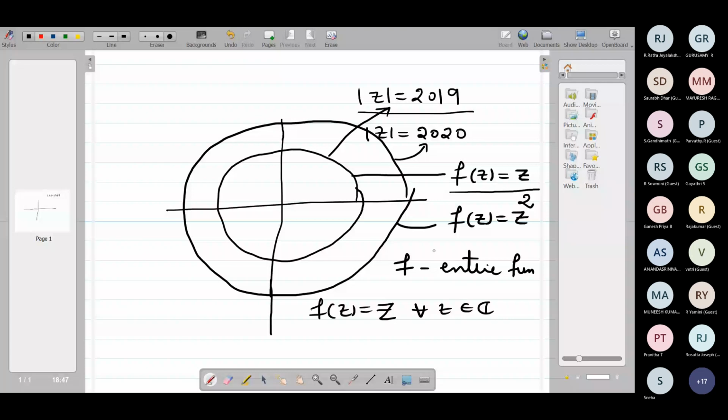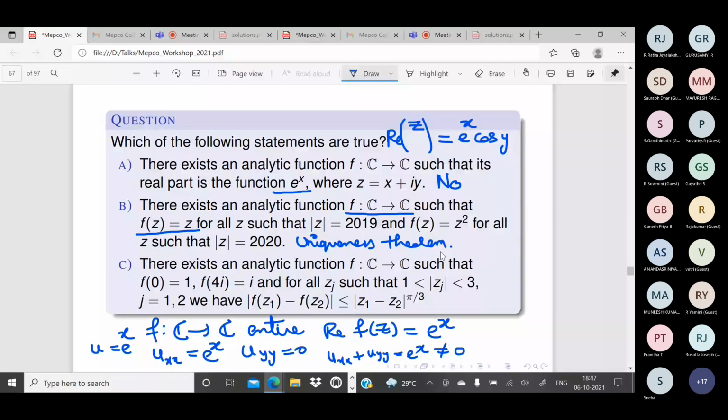Now, there exists an analytic function f from C to C such that f of 0 equal to 1 and f of 4i equal to i, and in some region it satisfies a condition. Let us write that condition in detail.